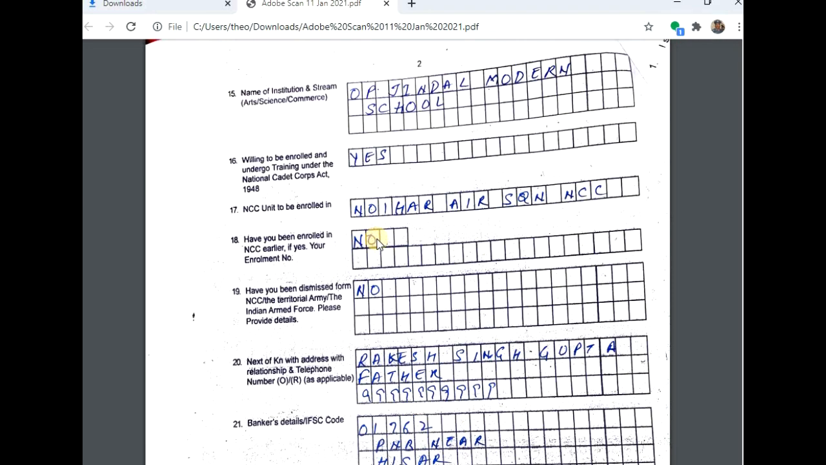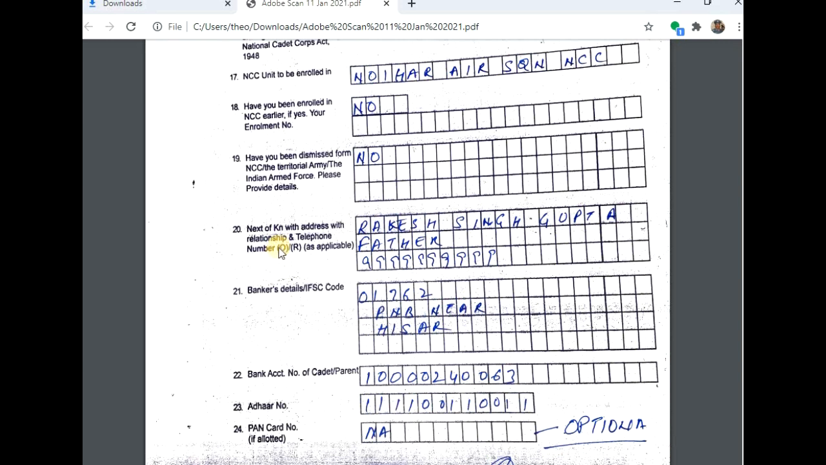Then, have you ever enrolled? No. Have you ever been dismissed? No. Then name of kin with address, relationship and telephone number as applicable. Here you have to write the name of your father, the relation father, and the phone number. Then your bank detail, IFSC code and the bank name, and bank account of your father.